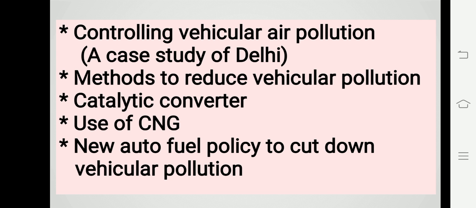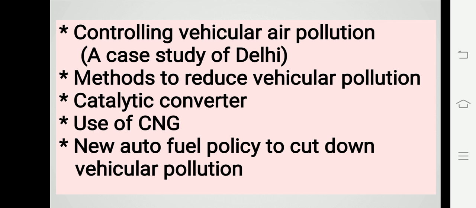In this class, we are going to discuss one more topic, a continuing topic called controlling vehicular pollution. Before going to controlling vehicular pollution, first we are going to discuss the methods to reduce vehicular pollution.